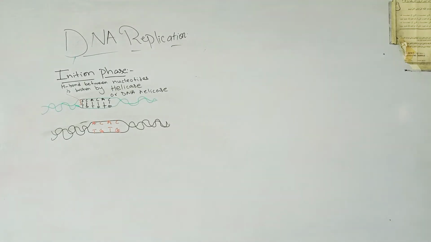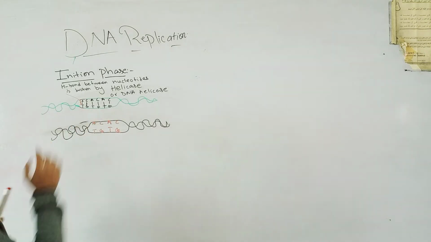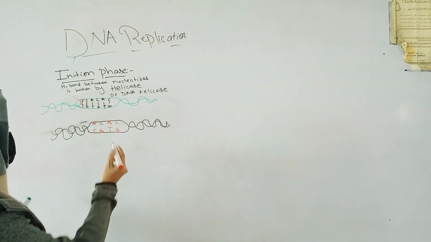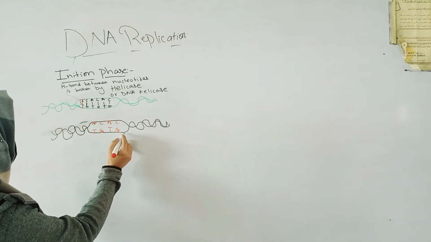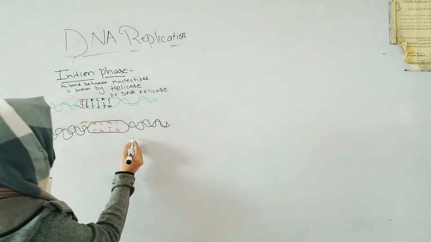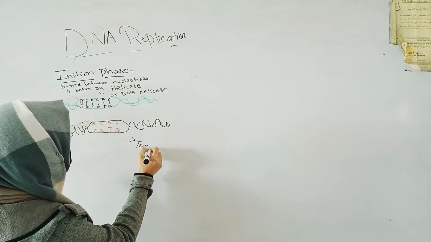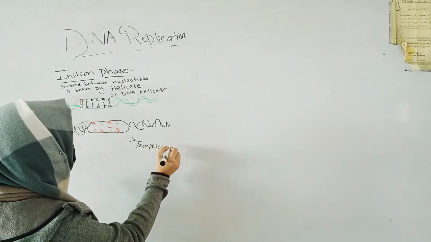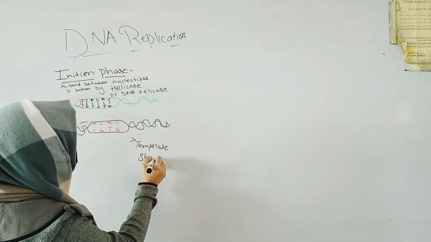So when the helicase breaks the hydrogen bond between the nucleotides of the two strands, the nucleotides will be exposed, and these two strands will work as the template strands. And what are the template strands?